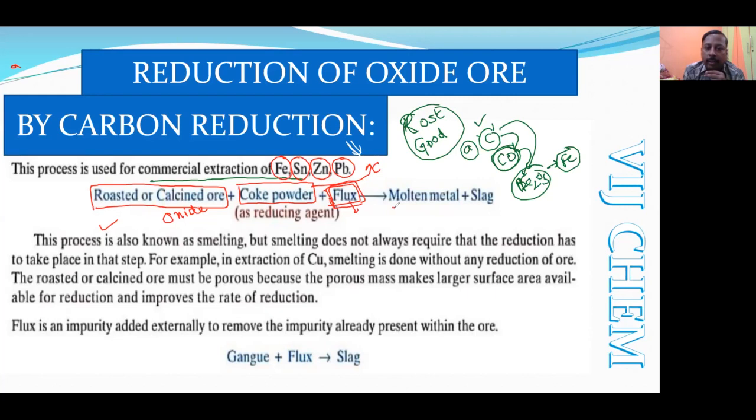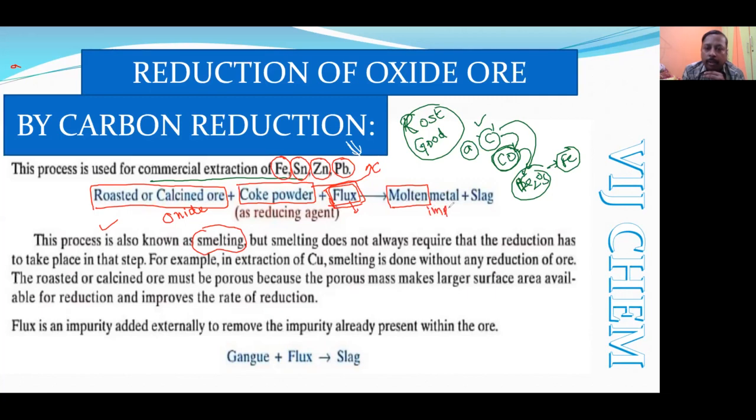Finally, you are going to get the metal in the molten stage. That's why it is sometimes called smelting. We get the metal in the molten state, that's why it is called smelting. Now the molten metal will sometimes be impure.